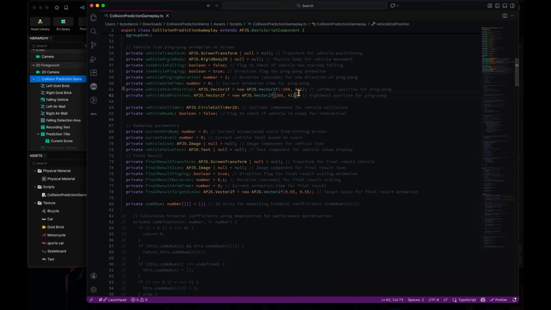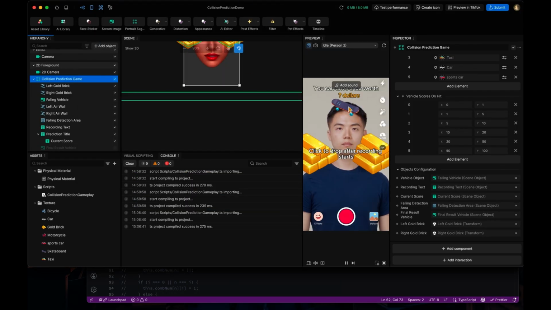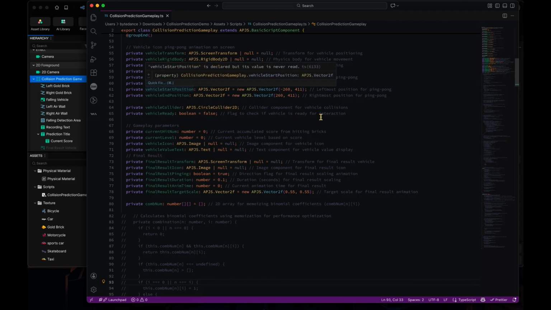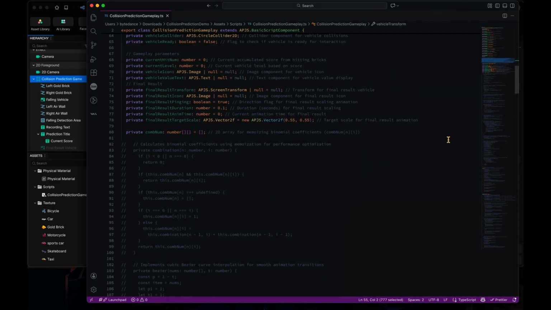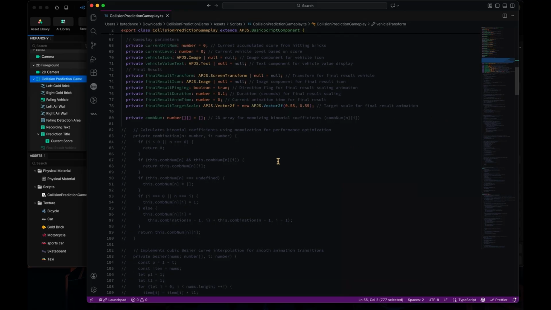We already have these pre-calculated in the scene, and we want this skateboard to ping pong from the left side to the right side at the beginning of the game, so that the player can see when to release the skateboard to start the game. So let's see how this works to set up the animation.